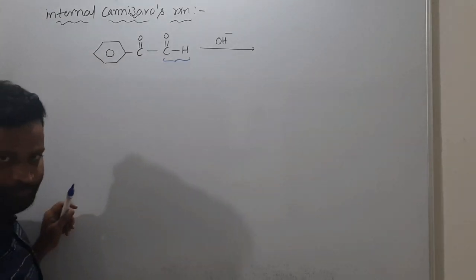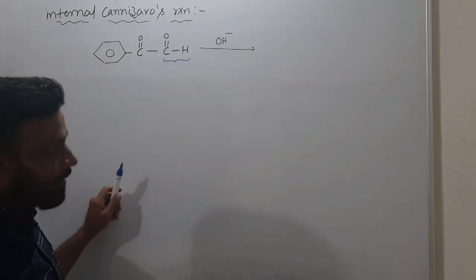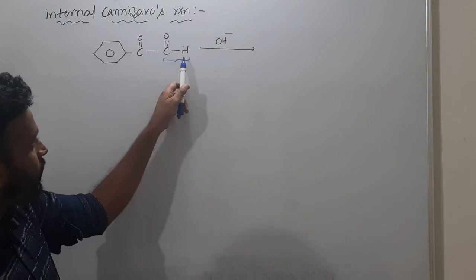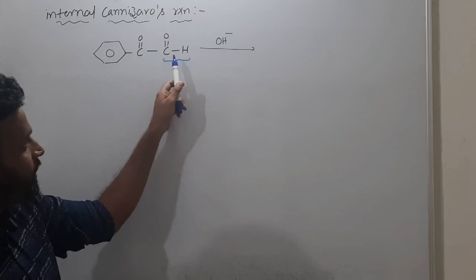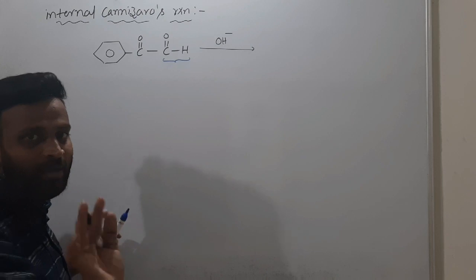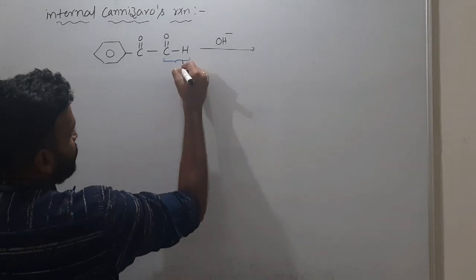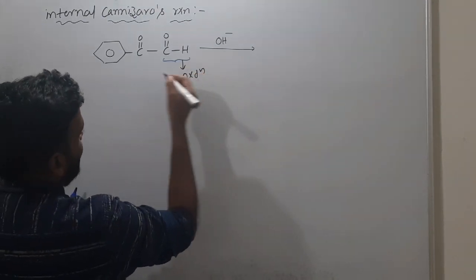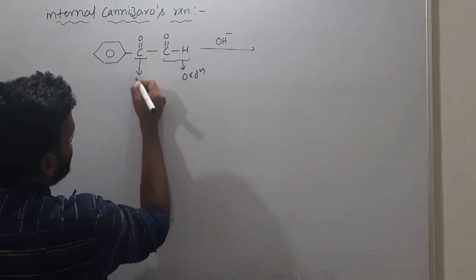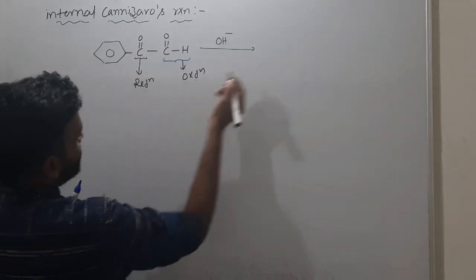The terminal C double bond OH is more reactive, so that will undergo oxidation.